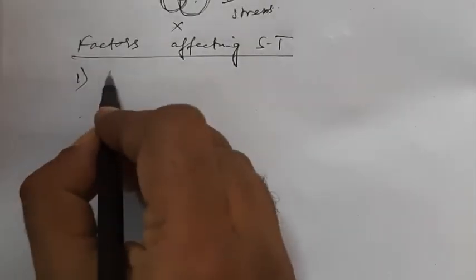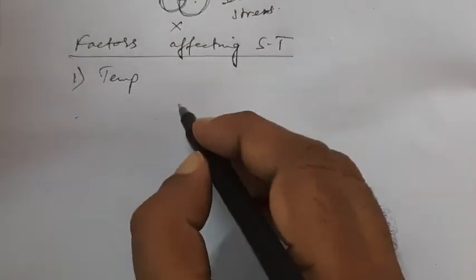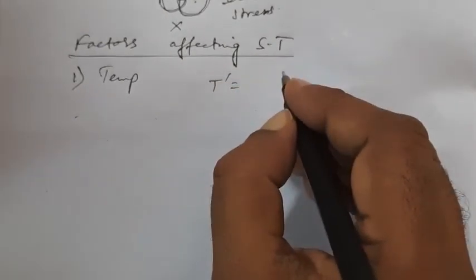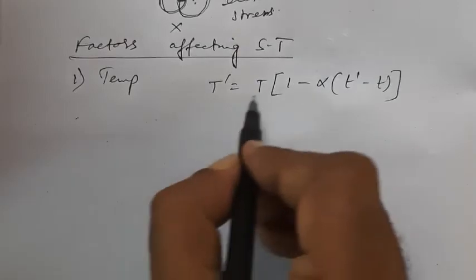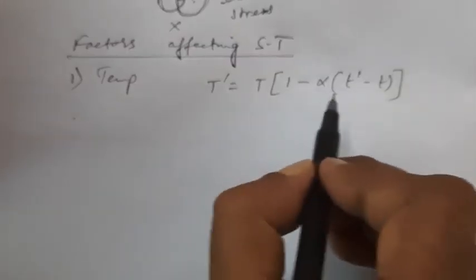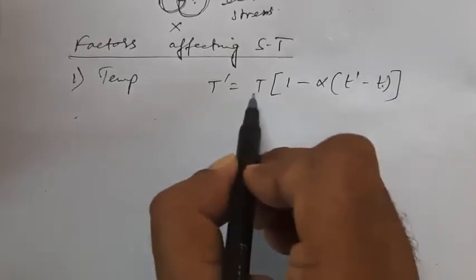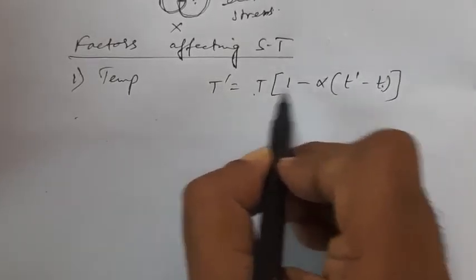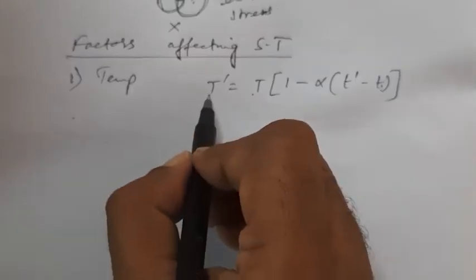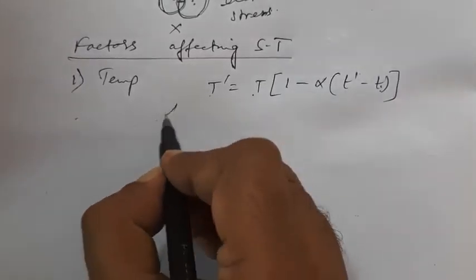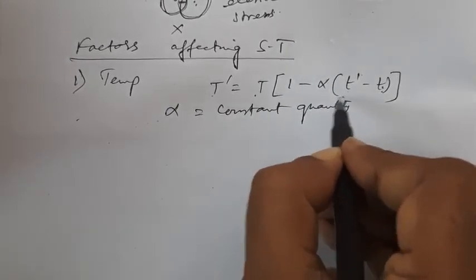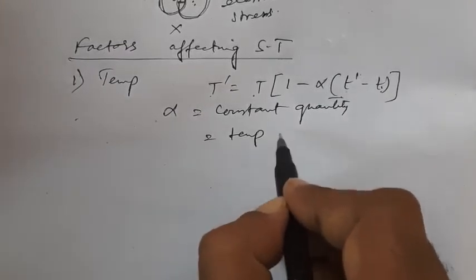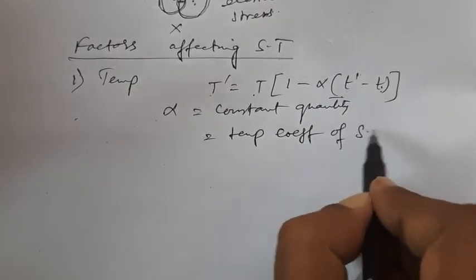Now the factors affecting surface tension. The first one we can write is temperature. I am going to discuss this part in short. You will have to study this part from the book. T dash equals T times 1 minus alpha (T dash minus t). Now what are T and T dash? They are the surface tensions at temperatures t and T dash. So surface tension at small t is capital T, and surface tension at T dash temperature is capital T dash. Here alpha is a constant quantity, called the temperature coefficient of surface tension.